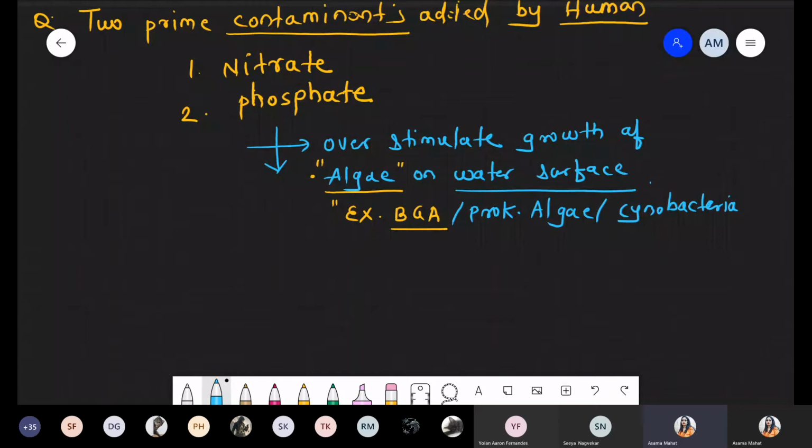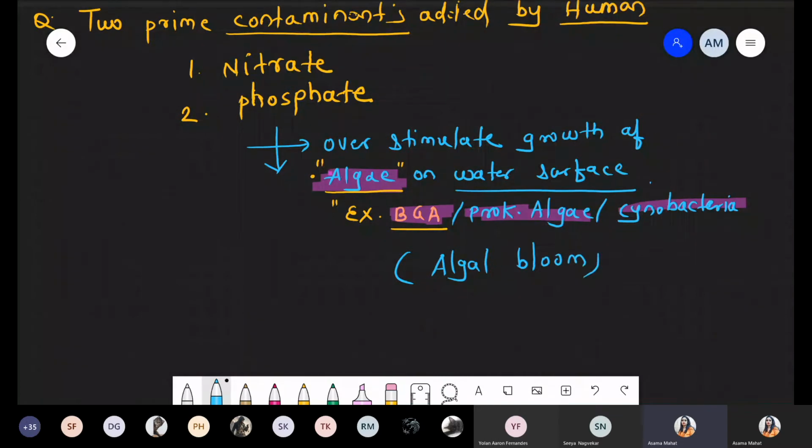Now what happened? Such type of example like algae as well as BGA, or these are also called as the prokaryotic alga or also called as the cyanobacteria, all these are commonly called as algal bloom.